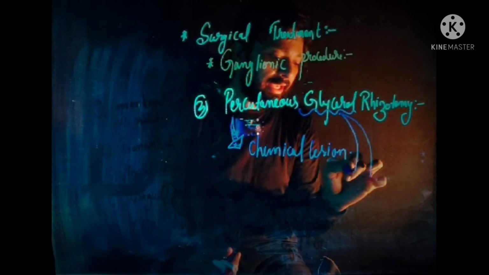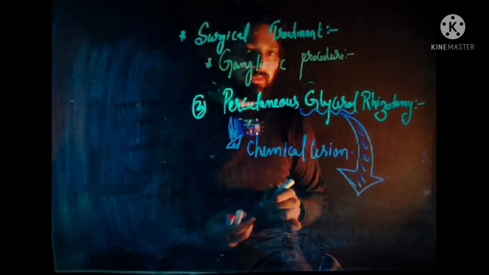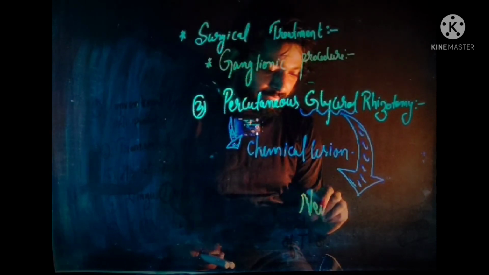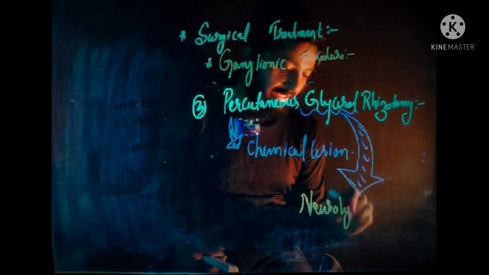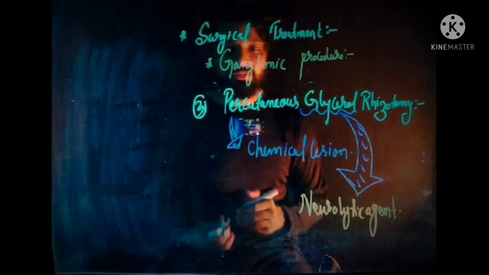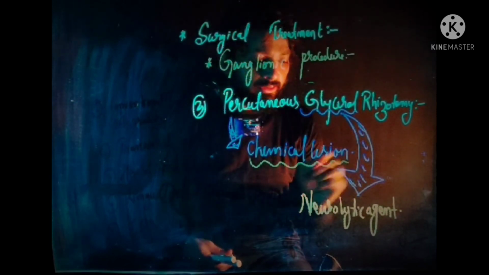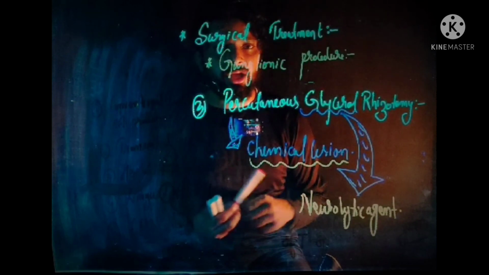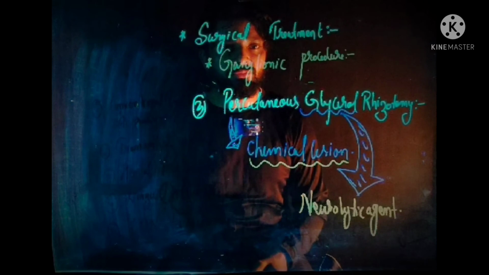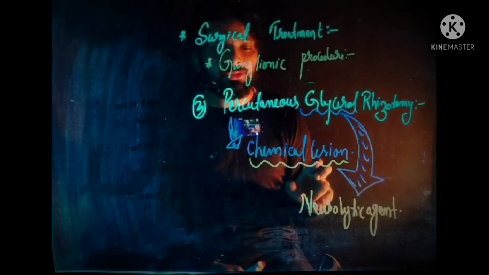This glycerol is actually a neurolytic agent. By the help of this glycerol, a chemical lesion is created, and this chemical lesion is used to treat trigeminal neuralgia and to provide relief from its symptoms. So this is all about the ganglionic procedures.